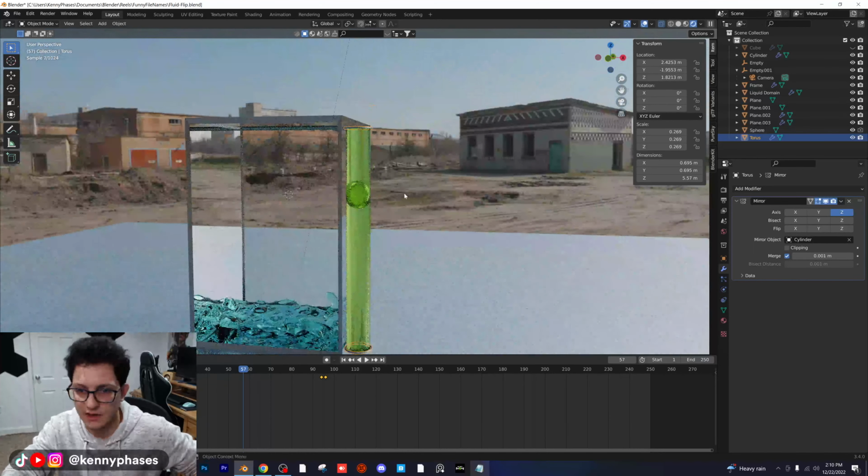Let's go ahead and press period to zoom in on that. Let's go to our side view, bring this up, scale it in, bring it up some more, scale it on the x-axis. Let's go ahead and add our mirror modifier. And we're going to select Z in this. And then I'm also going to have to go to my top-down view and verify that that is in the correct spot. It is.